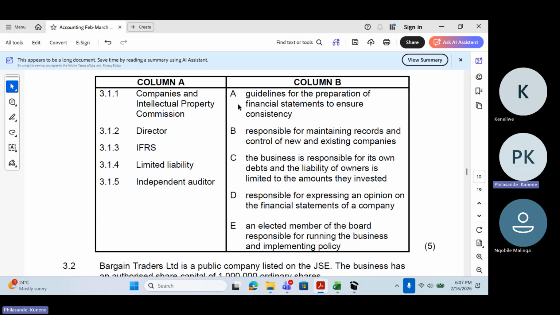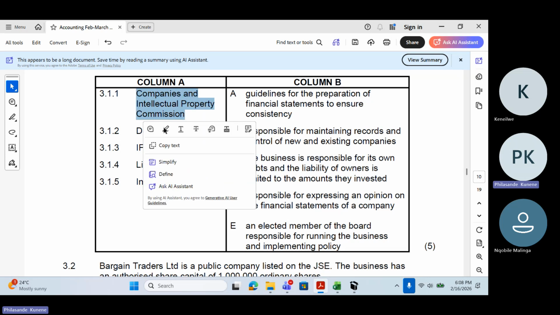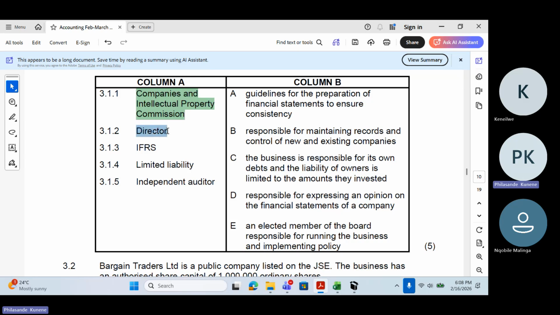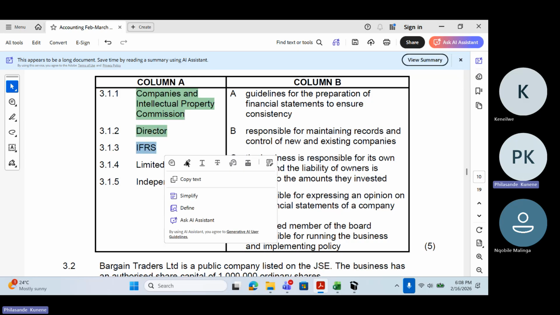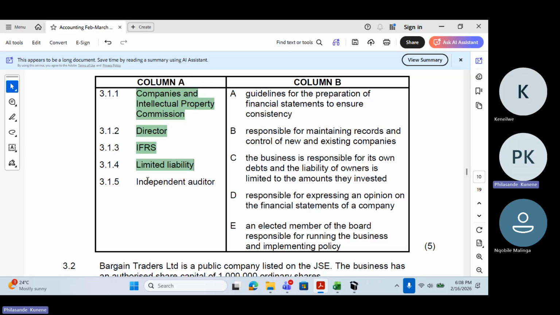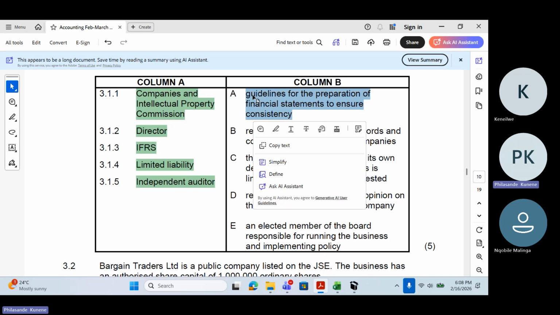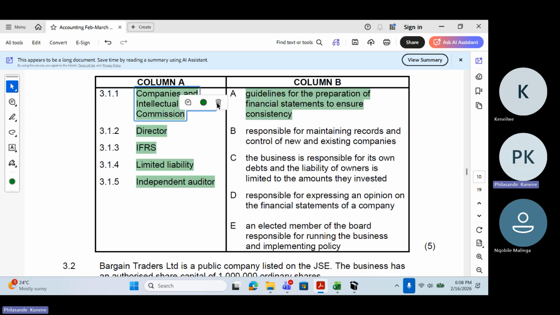There's nothing much here. So let's go through it, guys, quickly and see which are a description. Under column A, we have Companies and Intellectual Property Commission, this is CIPC. And then we have a director, IFRS, limited liability, and independent auditor. I'll be going through A, B, C, D, and then you tell me which one it matches with. Okay, so here when they say guidelines for the preparation of financial statements to ensure consistency, this is for you, Smanga. Which one are we going to choose this side?